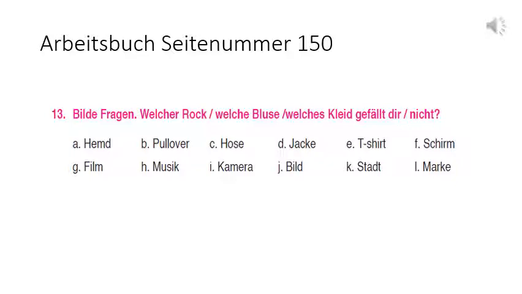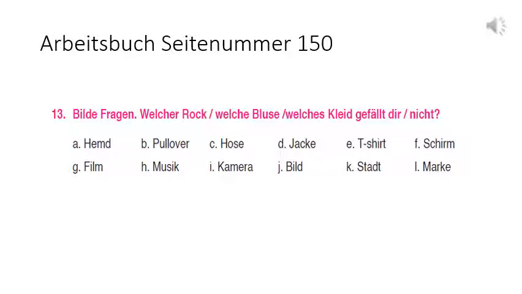Gefallen is the verb in which the one who is liking is in dative and the thing you like is in nominative. So if it is a masculine noun, you will use Welscher. If it is a feminine noun, you will use Welsche. If it is a neuter noun, you will use Welsches. So we will see a few examples.